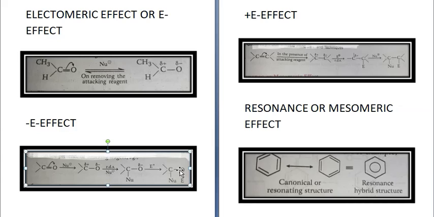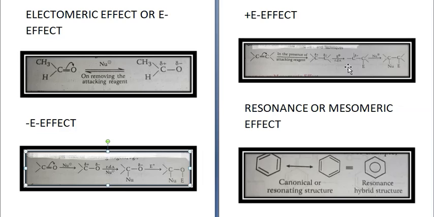Next is plus E effect. When there is a transfer of pi electrons towards one of the similar atoms, like in alkene or alkyne, in presence of an attacking reagent, it is called plus E effect. So in this case, the attacking reagent is an electrophile in the rate determining step. See here, there is an unsaturated organic compound having a double bond. Now in presence of attacking reagent, one gets delta positive charge, the other gets delta negative charge.